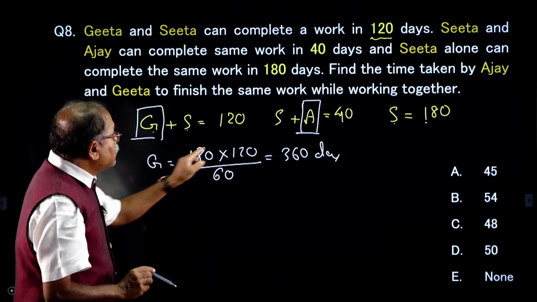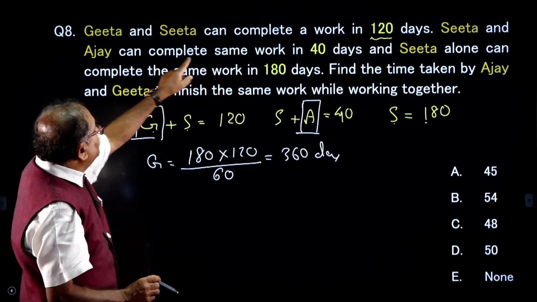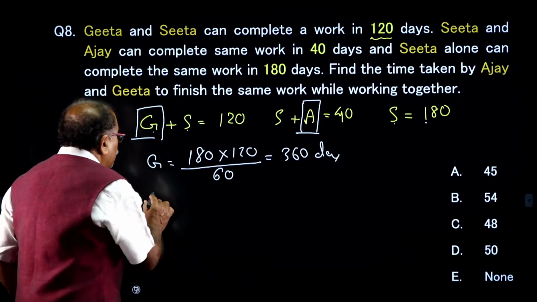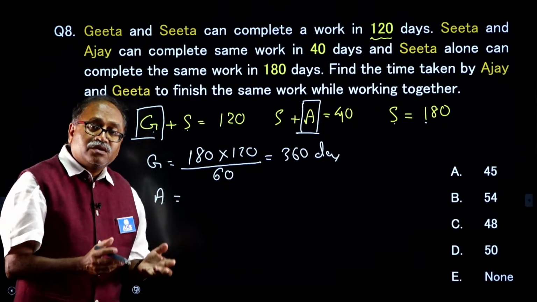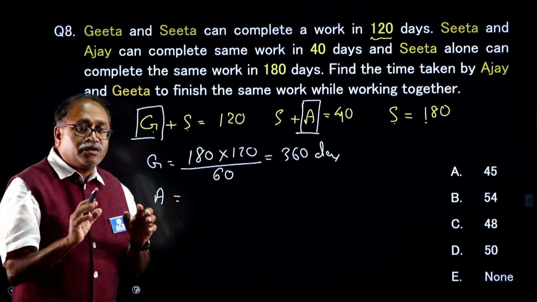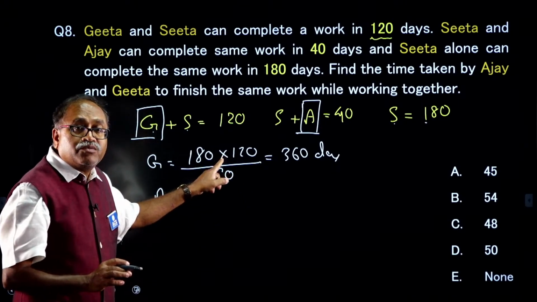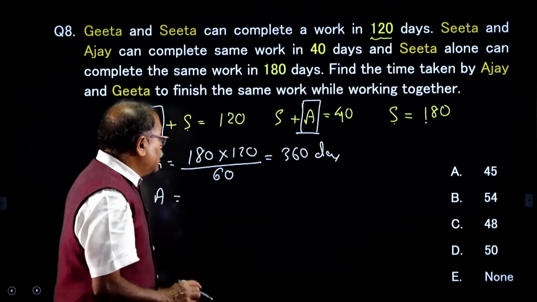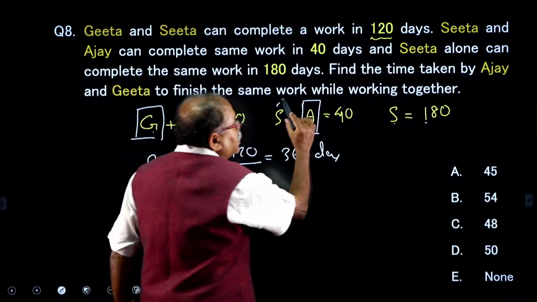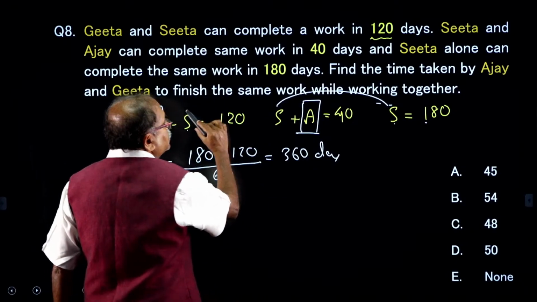Now, I am working on this. I need Geeta plus A for Ajay. Now, Ajay can complete the work in how many days? If you have gone through the fundamentals, you must know what I am doing here. 180 into 40, this is Sita. Sita is there here, and look at this one, here also Sita is there.